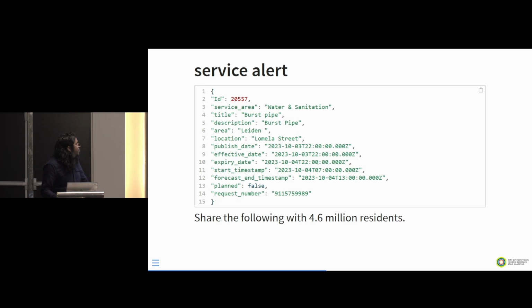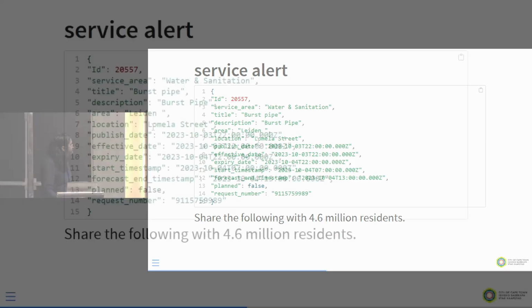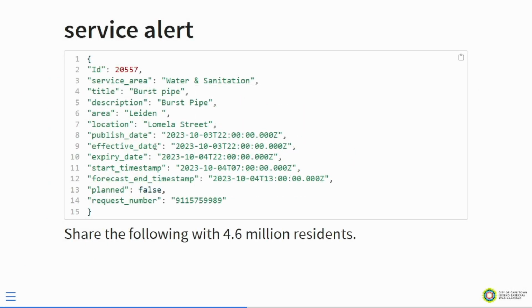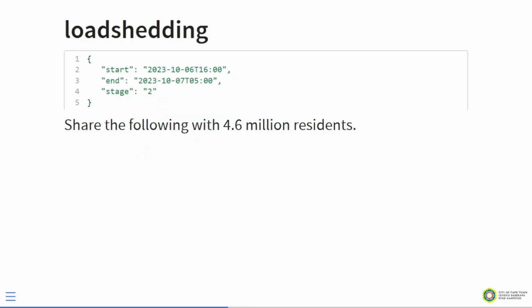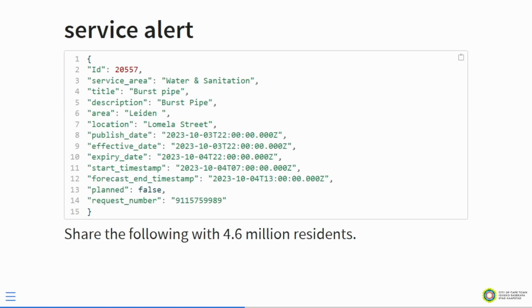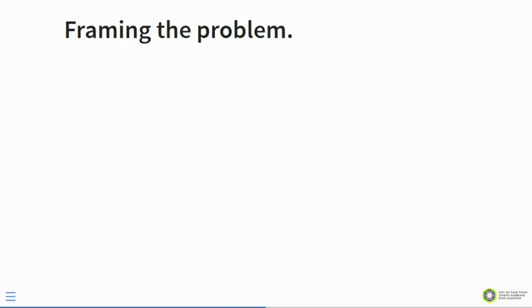Or you have something like this. This is what a service alert looks like. You have the service area, the title, the description, the area, the location, and some timestamp information, and then you also have whether it's planned or unplanned, right? But these are the two types of data we're talking about in this case: the service alert and the load shedding data.